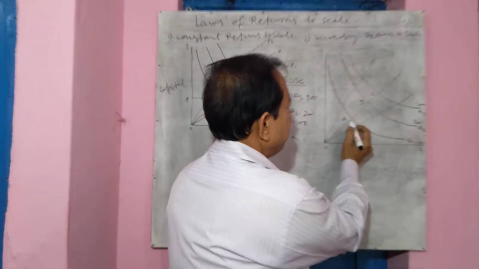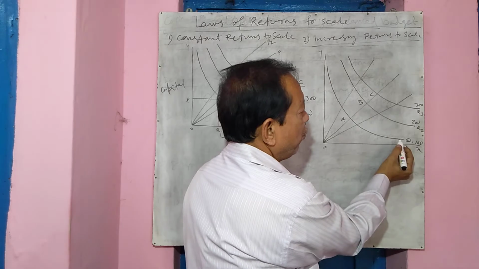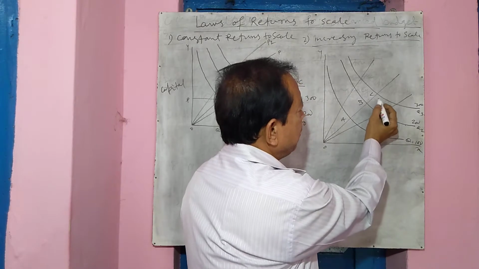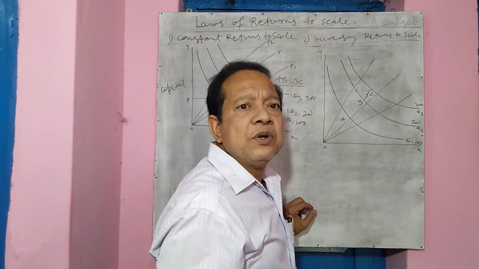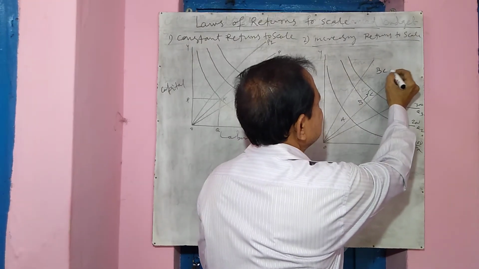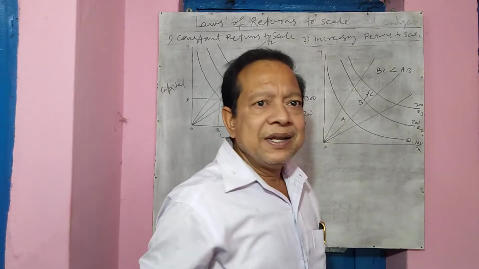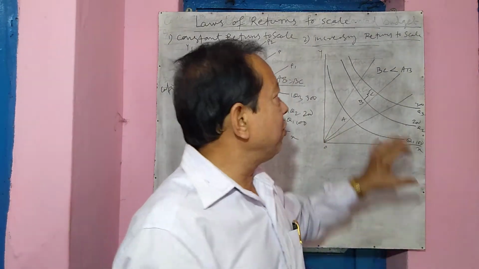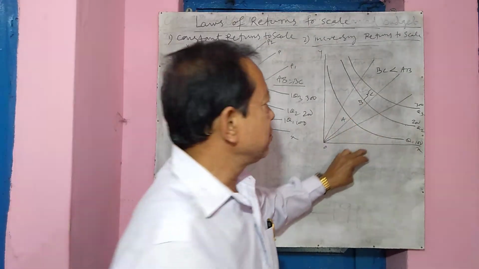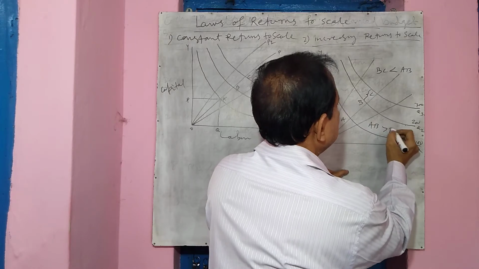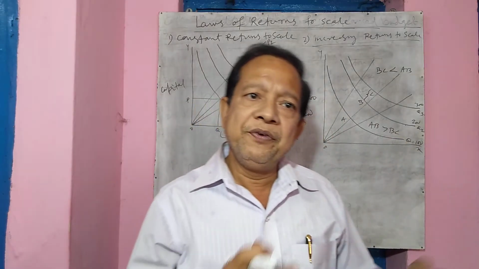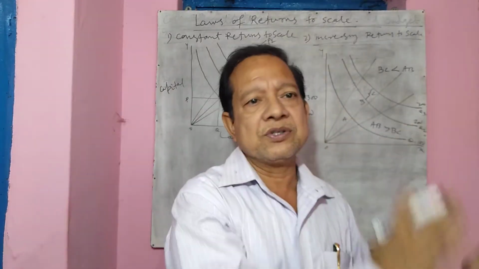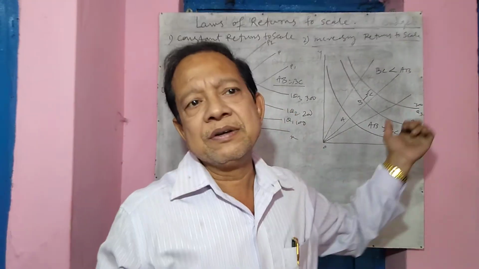You see here, by giving extra input AB, we increase output by 100. Now again to increase output by 100, we have to give less input, that is BC. So here BC is less than AB. That is, we have to incur less cost to get the same amount of output. So this is called increasing return or diminishing cost. Or we can say here AB is more than BC. As we produce more and more, as we increase output, we have to incur less and less cost. That is diminishing cost or increasing return.